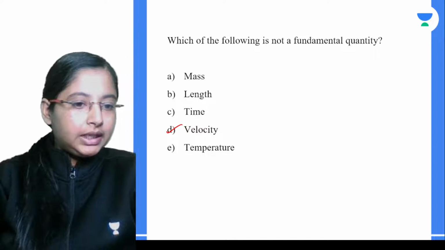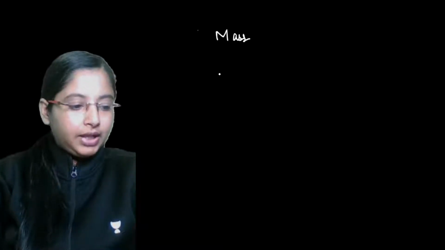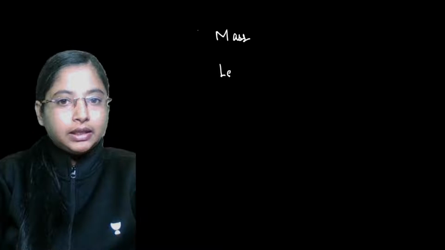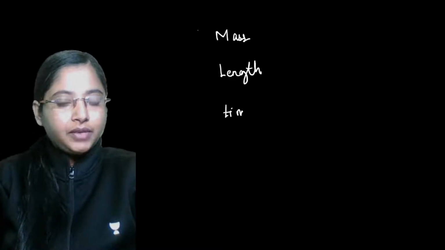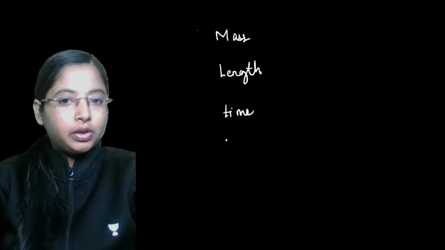So basically, according to the SI system of units, we have 7 basic quantities. If you know what the fundamental quantities are, you can give them in the chat box. We have mass, and then we have length, then we have time. All of these are fundamental quantities.